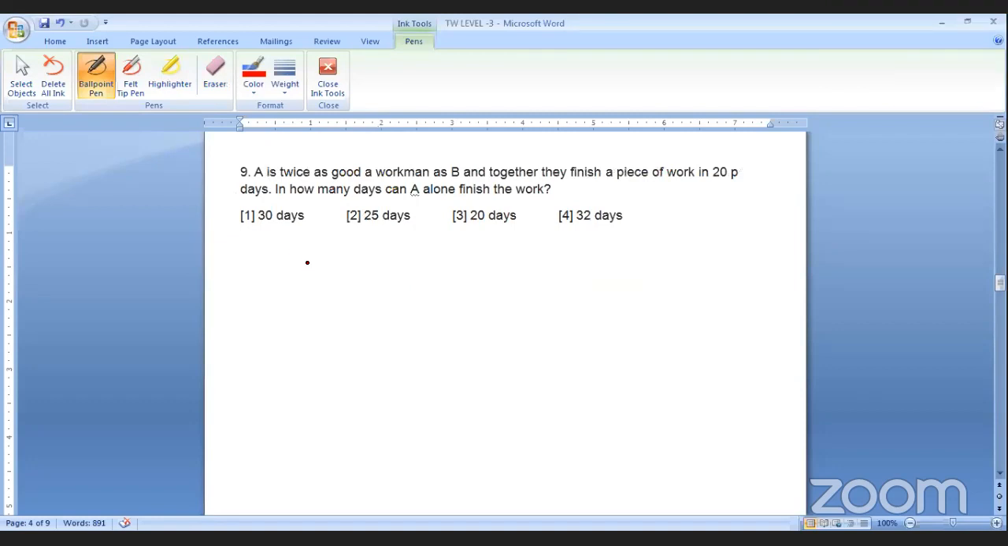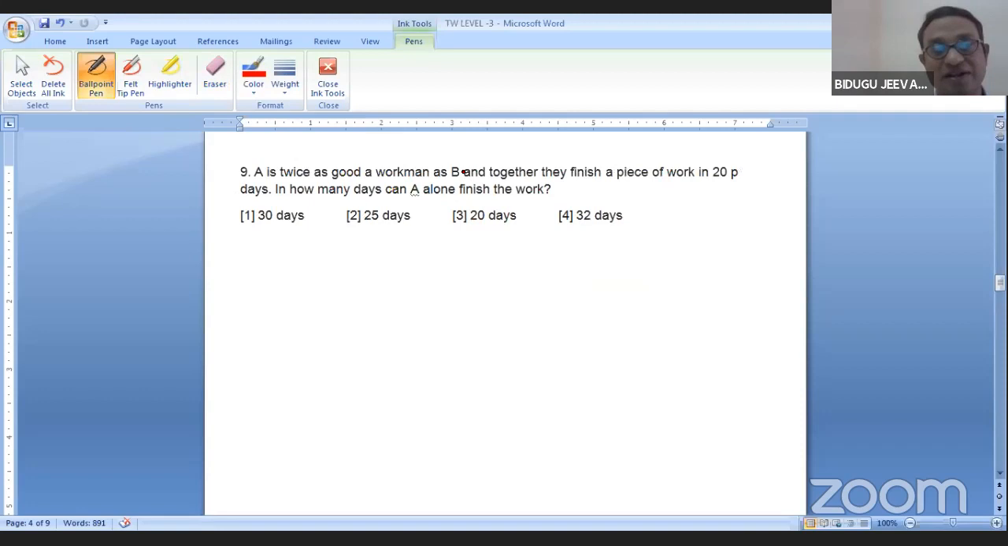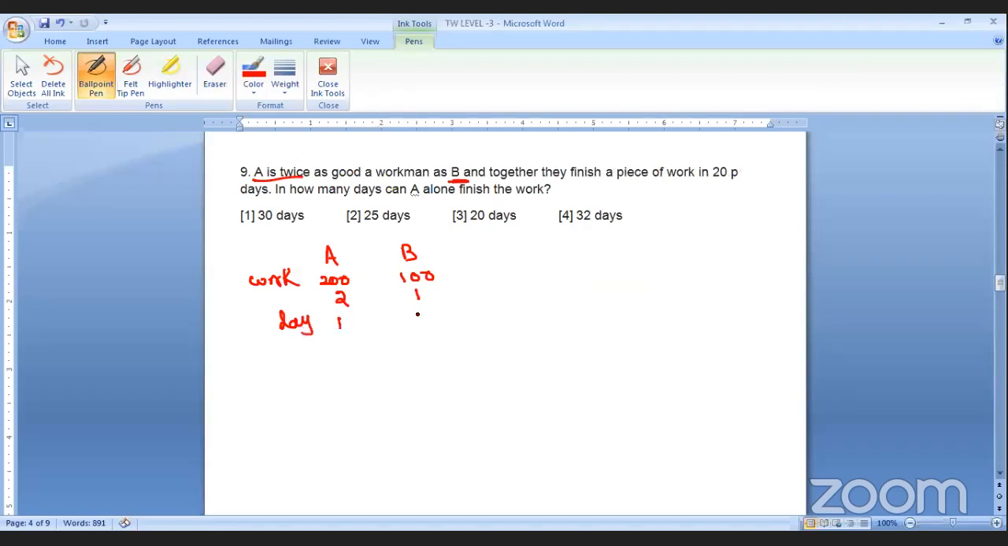Question number 9. Wonderful model. A is twice as good a workman as B. Workman means efficient. So if B can do 100 works, A can do 200 works. That is 1 work, 2 work. To talk about days, it's absolutely efficiency: 1, 2. Is it clear?